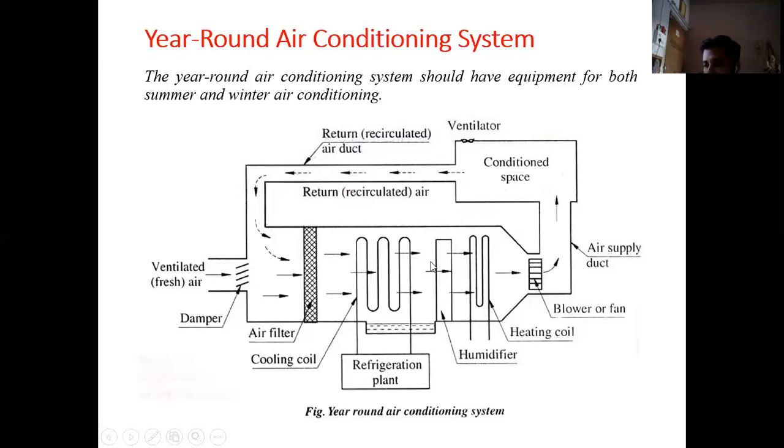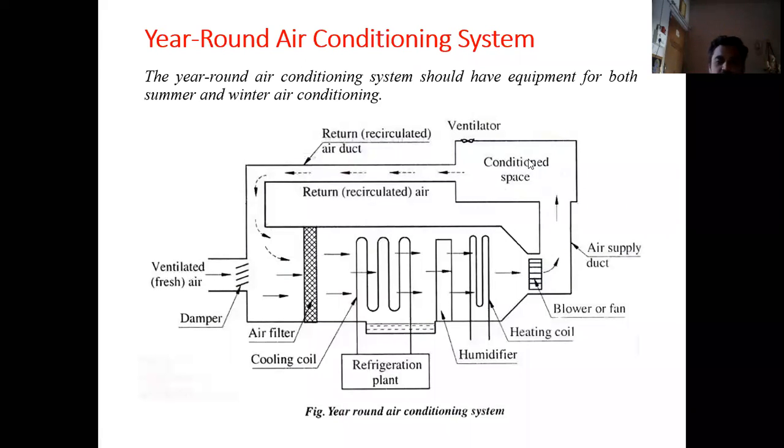That is, we need to cool the surrounding air below its dew point temperature in case of summer, so that the air can be dehumidified. Then this dehumidified air, which is cooled below its condensation or dew point temperature, is passed over the heating coil, where it is heated to the temperature required inside the conditioned space.